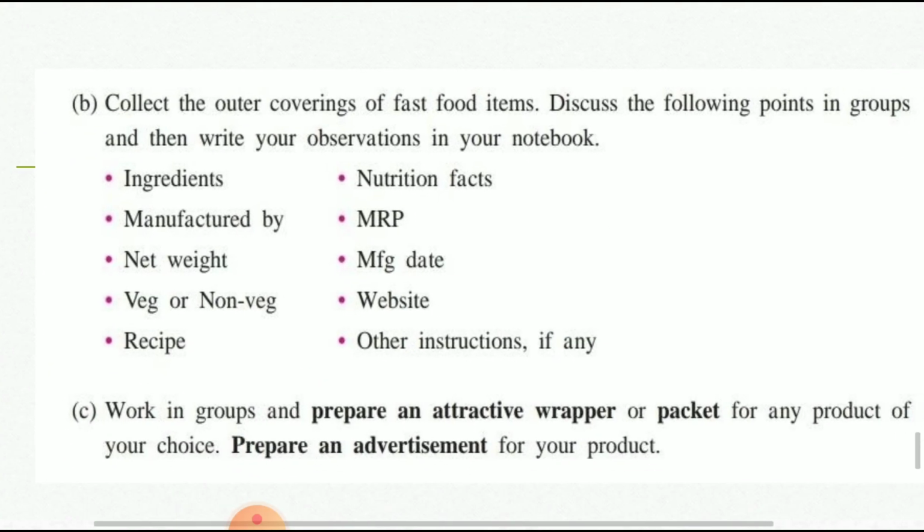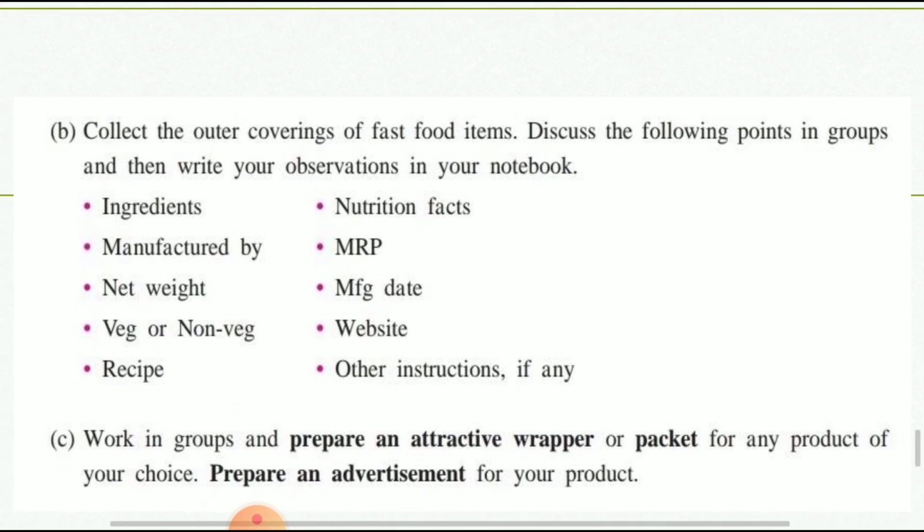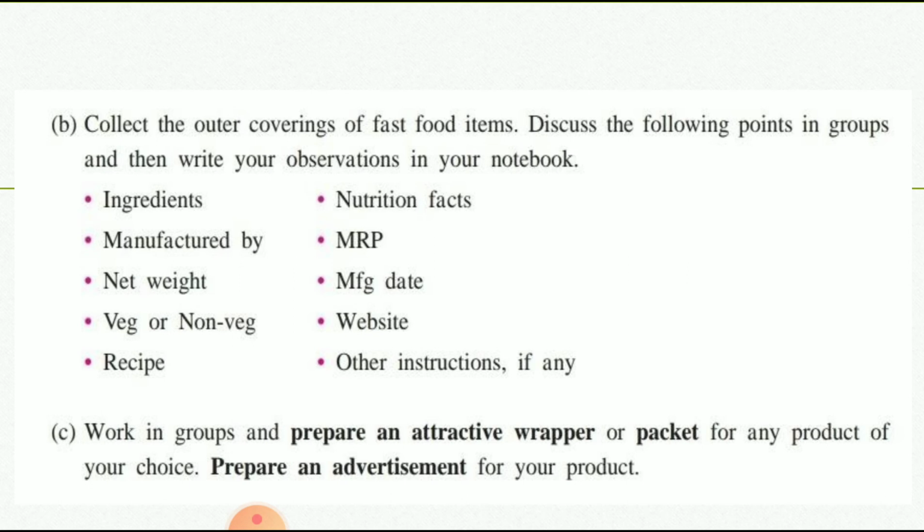Collect the outer covering of fast food items. Discuss the following points in groups and then write your observations in your notebook. Just before, you have seen some pictures of packs, packets, pouches and wrappers.